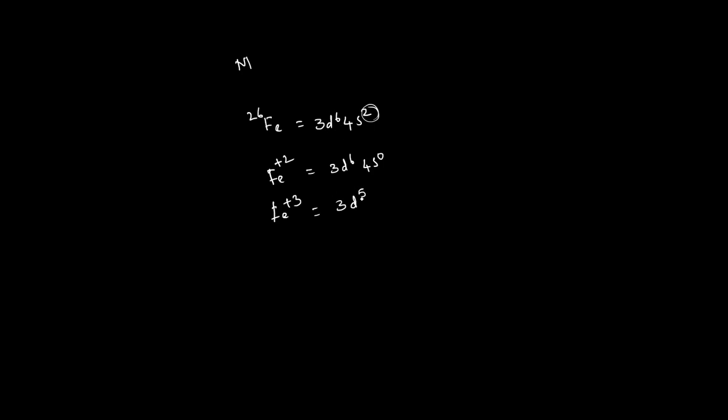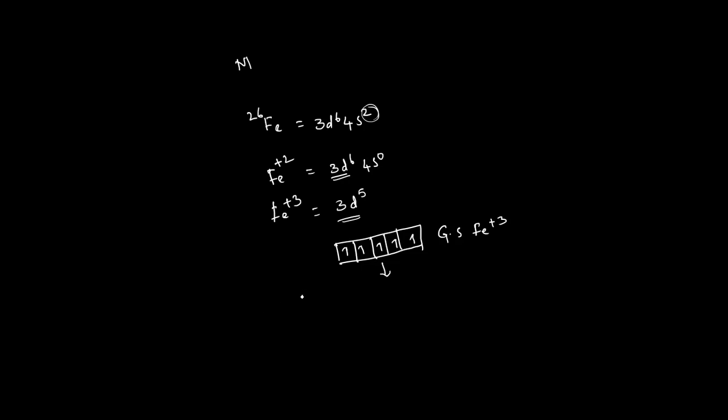So the remaining electrons are 3d5. These remaining electrons will repel. For example, I am drawing the d orbitals. Okay, so 1 2 3 4 5 electrons, right? This is the ground state electronic configuration of iron plus 3.